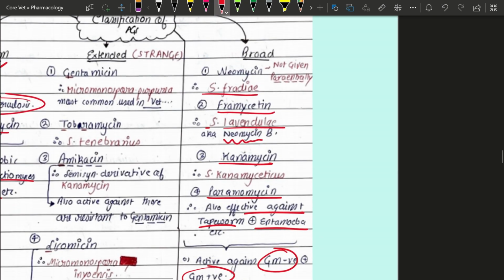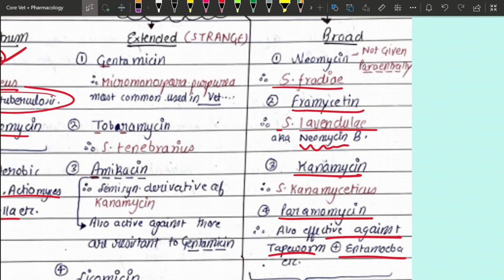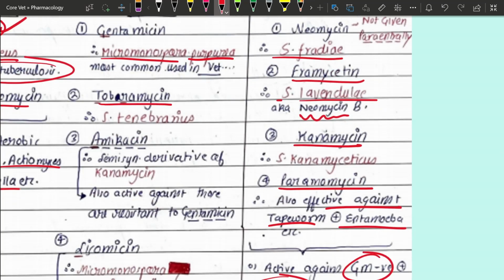Now moving towards the extended spectrum. It is quite important to know about the extended spectrum because gentamicin is a drug which is quite famously used in veterinary, right? And it has been obtained from what? Micromonospora purpurea. I had told you, see this suffix, it's micin, right? The drugs with the micin suffix are obtained from Micromonospora. Okay. Next is tobramycin, which has been obtained from Streptomyces tenebrarius.